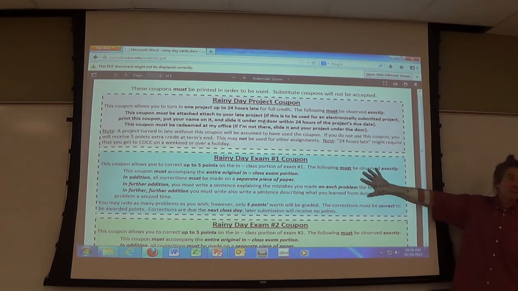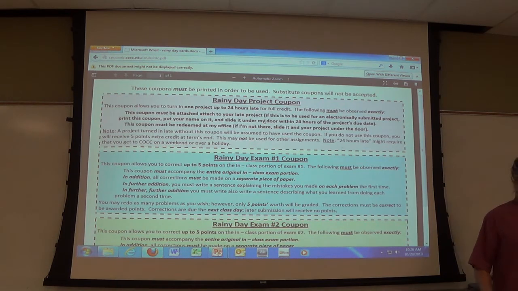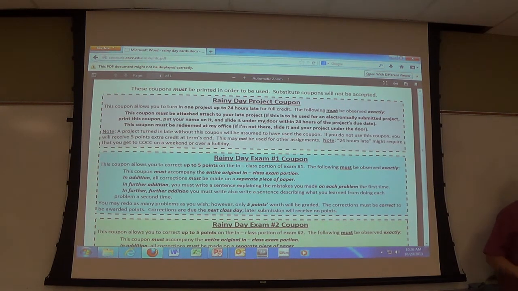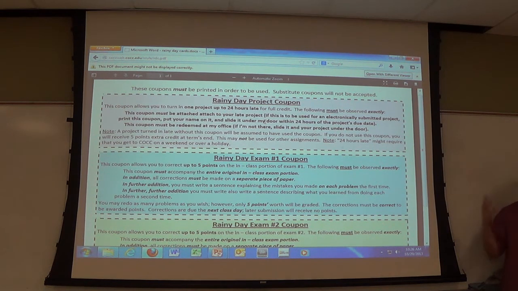This isn't worth anything unless you use it. So anybody that got a 50, I apologize, you can't use it. But if you even lost 1 point, get the point back. You need 2 points, get the 2 points back. If you lost 10, you can get 5 back. You can't get more than 5 back. But anybody who got a perfect score, we can't give you any points. Does that make sense?